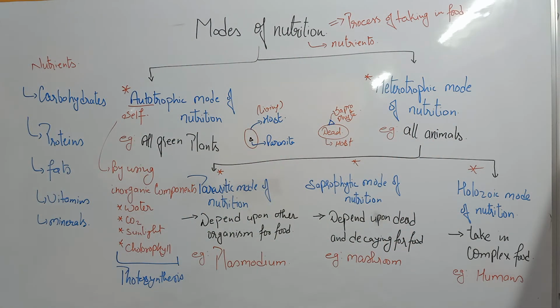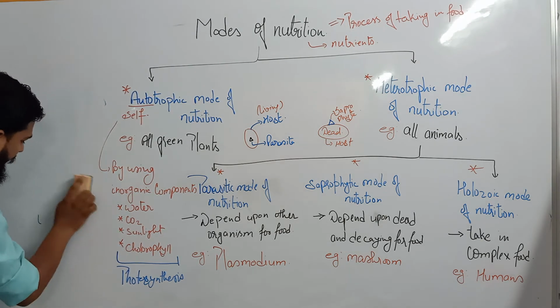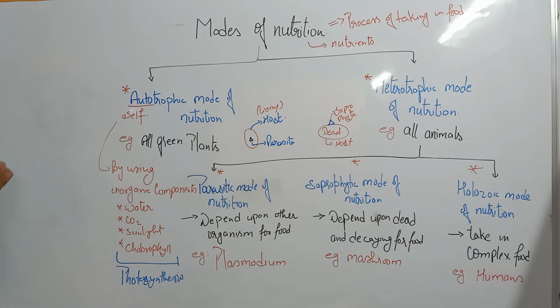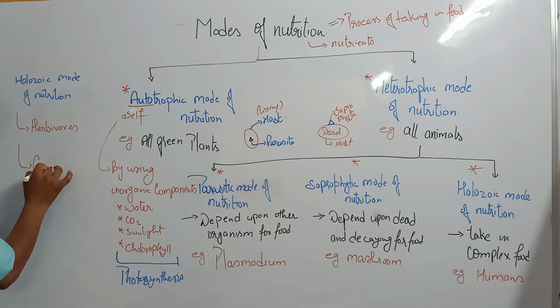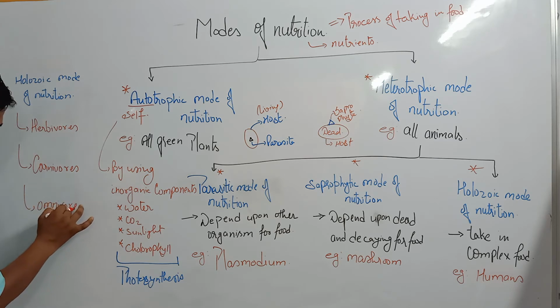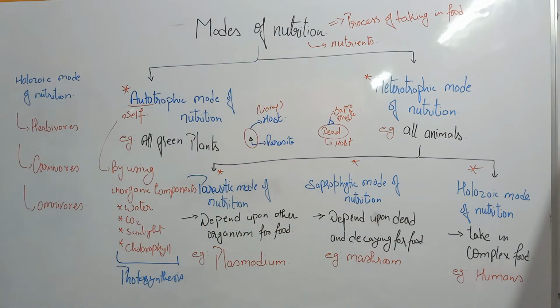So the holozoic mode of nutrition can further be divided into three types: herbivores, carnivores, and omnivores.